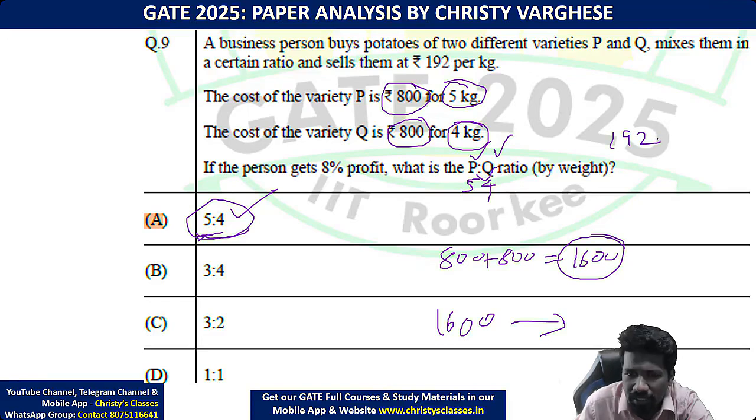192 per kg. ऐसा 9 kg. So 192 into 9 होगा. वो multiply किया तो I think 178. Yeah, I will teach you some mental math trick to do fast multiplication without even using virtual calculator. So this is the increase.